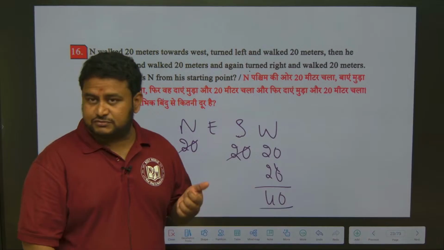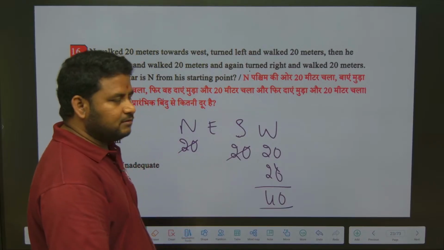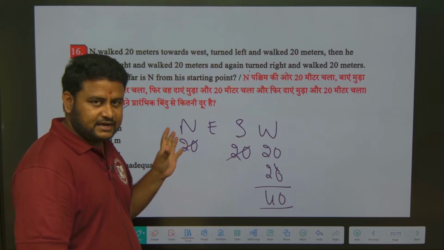Here the distance value is what? Here the distance value is 40 meter. Clear? 40 meter is the answer. But using this trick, directly you will get direction also, distance also. So it's a very highly useful trick.